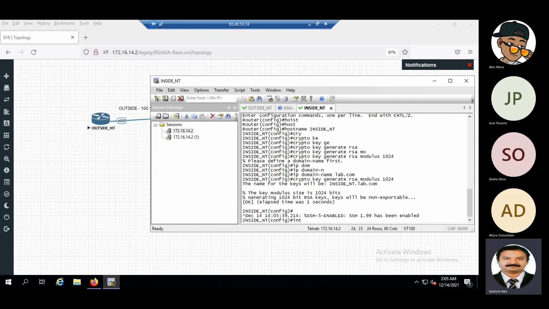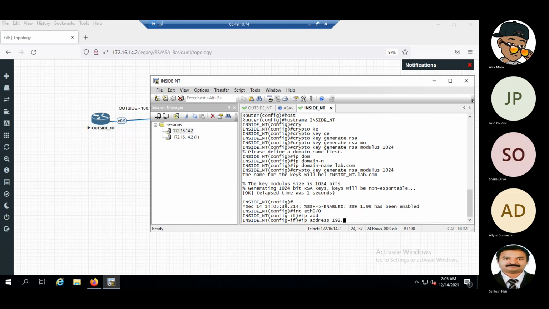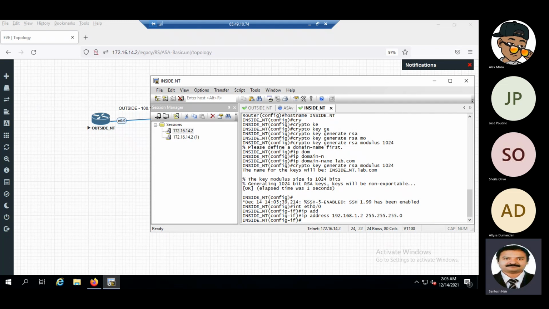And in Gi0/0, what is the IP address that we have mentioned here? 192.168.1.225.0.